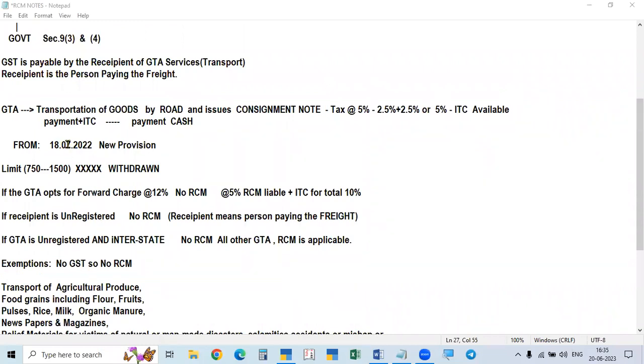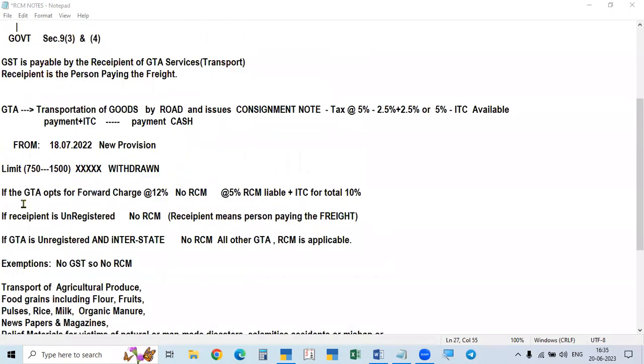From 18/7/2022, the new provision: the monetary threshold limit of 750 rupees in the case of part load and 1,500 rupees in the case of full load is withdrawn. So even if you pay 100 rupees also, that is liable for reverse charge.